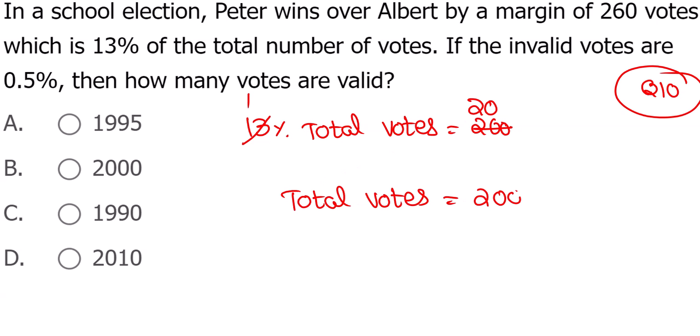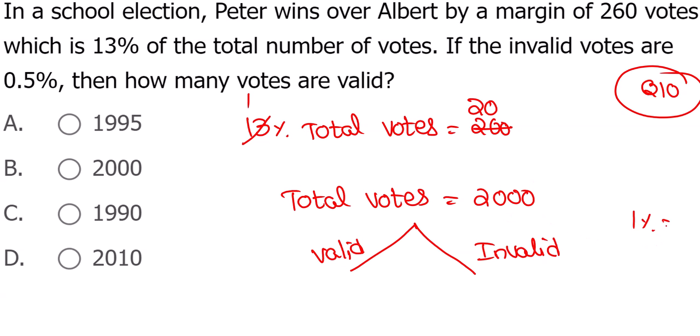Now among this, valid and invalid will be there. See, among total votes, that's what valid, invalid. They said 0.5% invalid is there. 1% is 20. 1% is equal to 20. Divide by 100. 0.5% means 10. 10 votes are invalid.